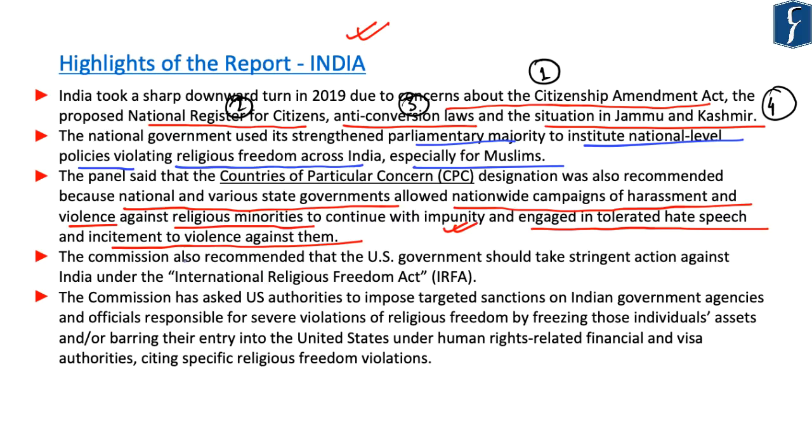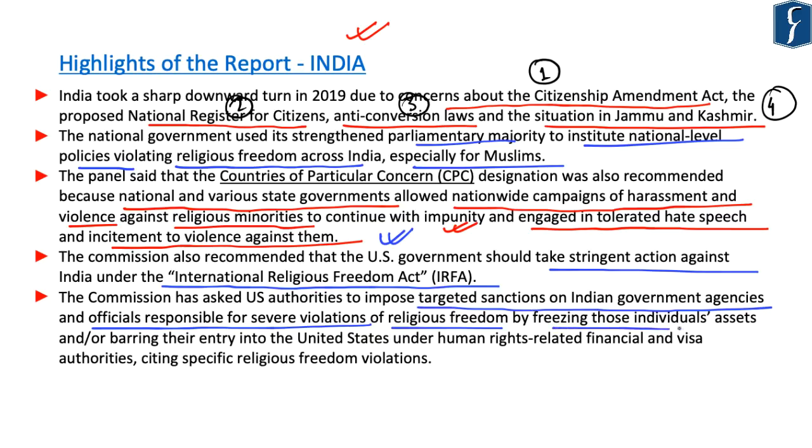So it is in this regard that the Commission has also recommended that the United States government take stringent action against India under the International Religious Freedom Act. This stringent action includes targeted sanctions on Indian government agencies as well as officials responsible for severe violations of religious freedom, by freezing their individual assets or barring their entry into the United States under human rights related financial and visa authorities, citing specific religious freedom violations.